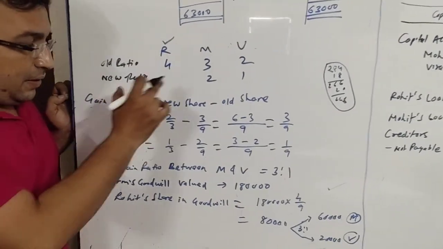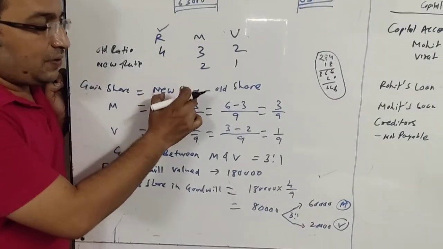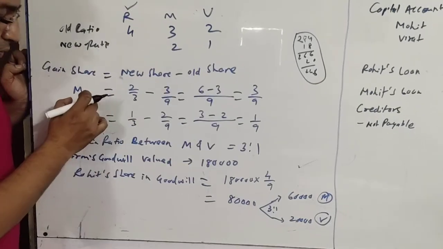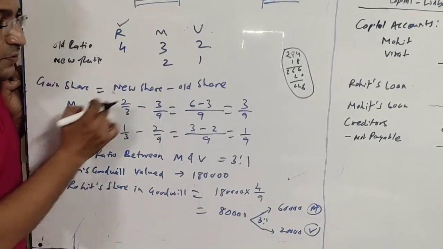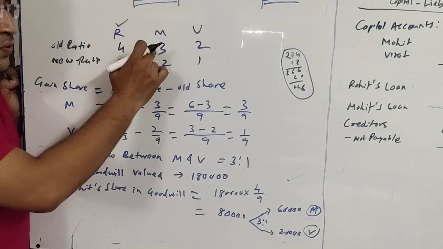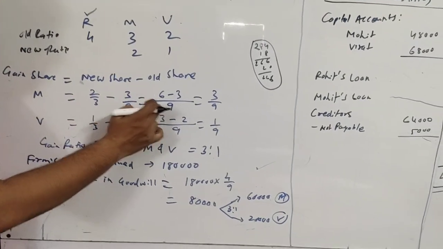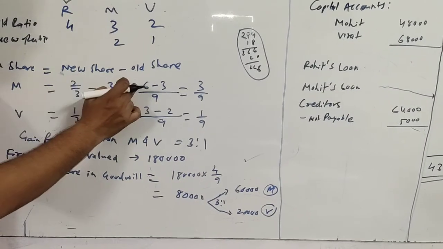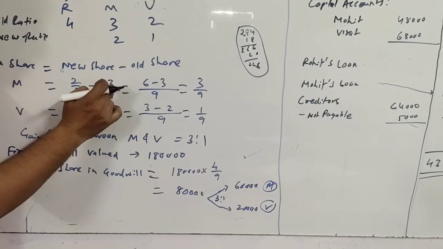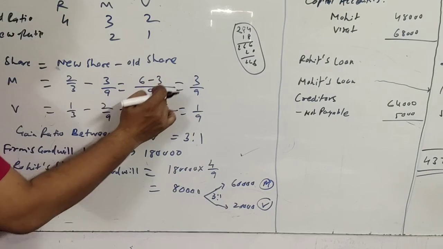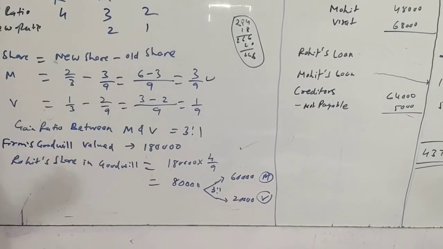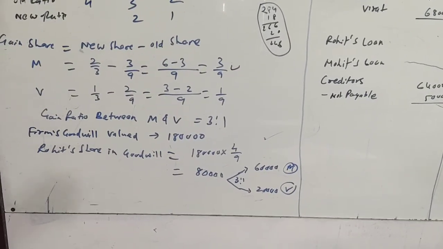We will find the gain share. Gain share equals new share minus old share. We talk about Mohit. Mohit's new share is 2/3 and his old share was 3/9. So 2/3 minus 3/9, 9 will be the LCM. 3 3s are 9, 3 2s are 6, and 9 1 is 9, 1 3 is 3. So 6 minus 3 is 3/9, which is the gain share of Mohit.